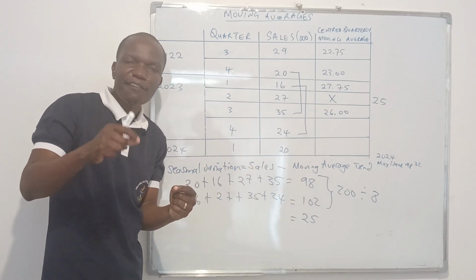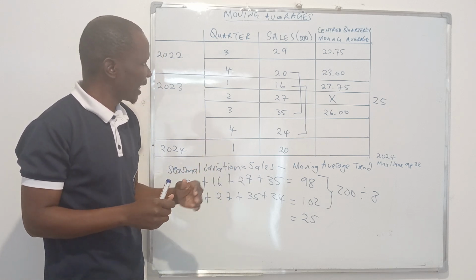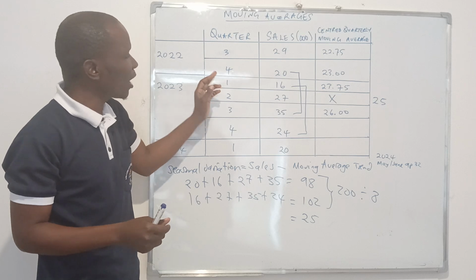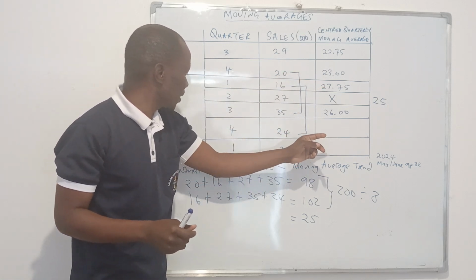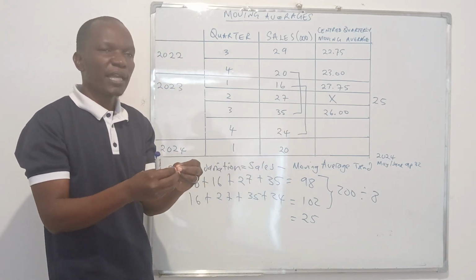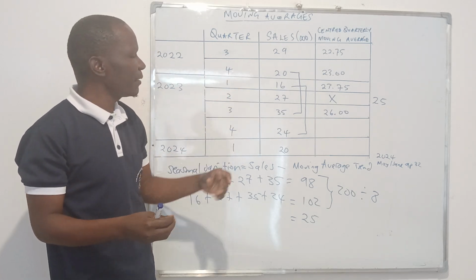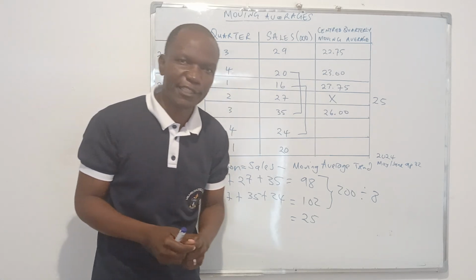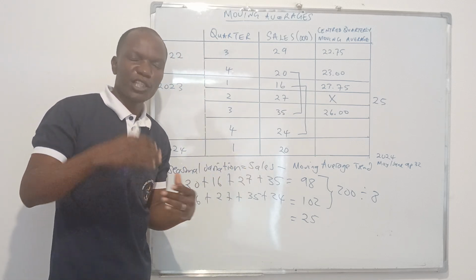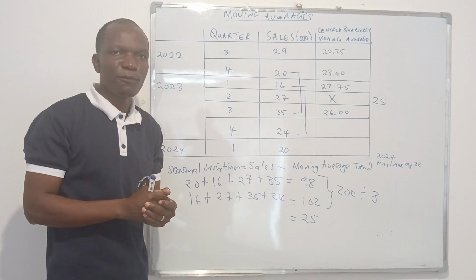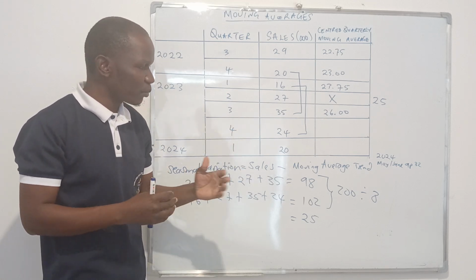And then to calculate the average seasonal variation for each quarter, where I say that you add up. Like if it was, for example, for quarter 4, you're simply going to calculate the seasonal variation for quarter 4 and the seasonal variation for the other quarter 4 here in 2023. You add them up and you divide them by 2, because here we have only two 4s, isn't it? So you divide by 2, you get the average seasonal variation. Then that will actually be used to forecast. I will teach you in the next segment how you can use that for your forecast.